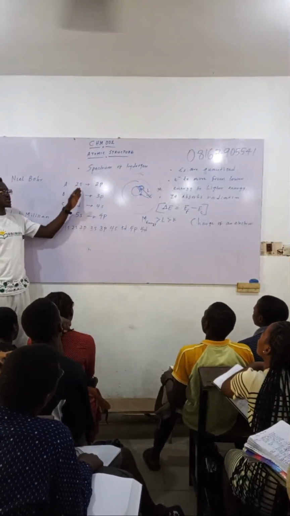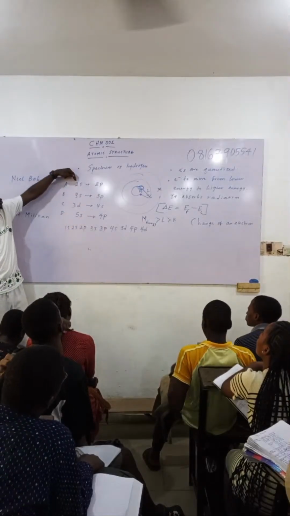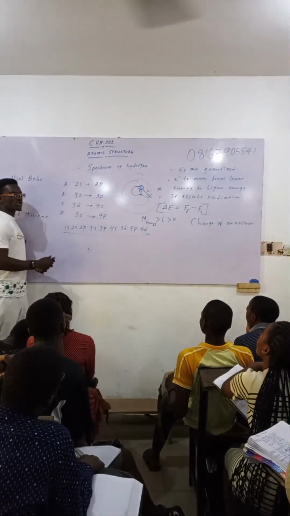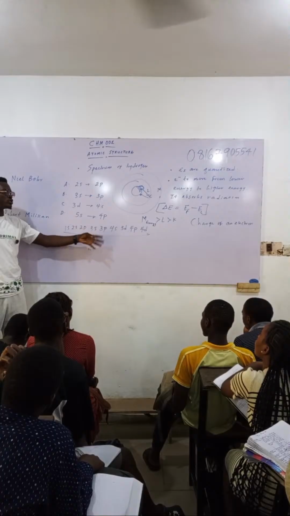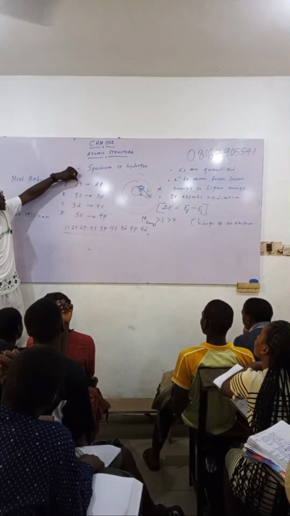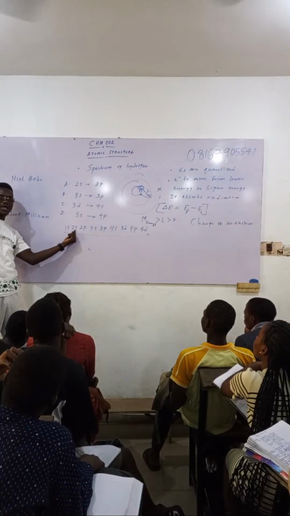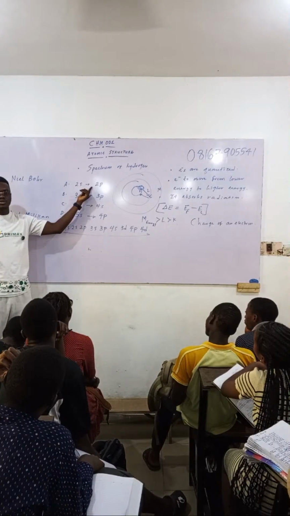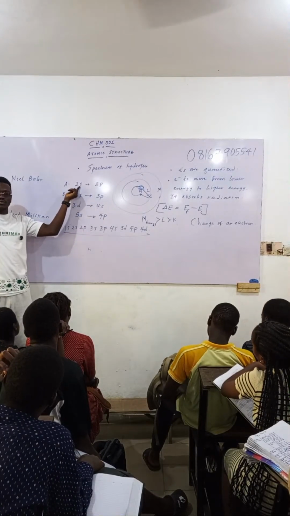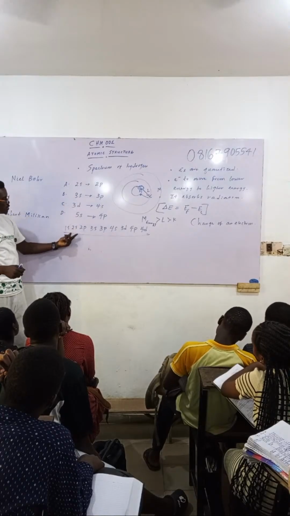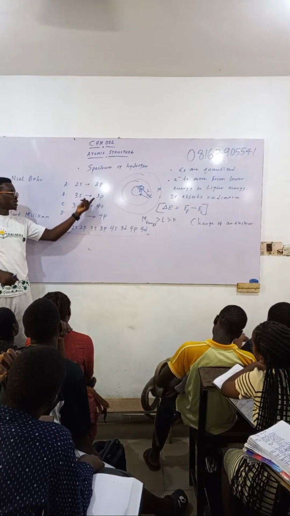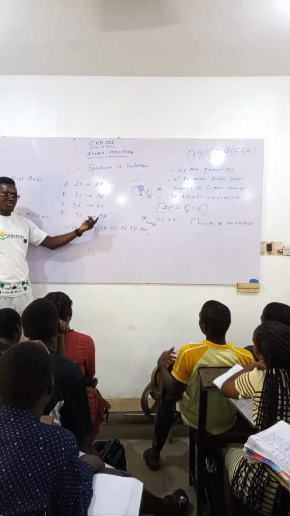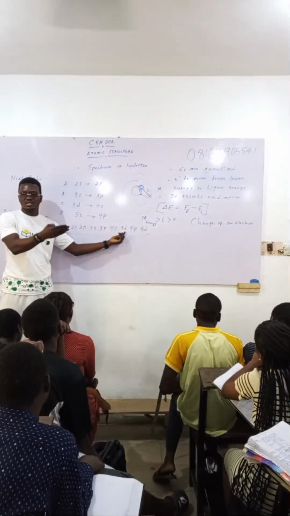If an electron goes from 2s to 2p, that means its energy increases outward like this. Those of you that have basic knowledge of chemistry, if you don't know how I wrote this, we are getting there soon. If I move from this place to this place, that means I'm moving from lower energy to higher energy. Will it absorb or emit energy? Absorb. That means this one involves absorption of energy. If I'm moving from 3s to 3p, that's from lower to higher, it absorbs. If I'm moving from 3d to 4s, what's that? Emit, because 3d is of higher energy than 4s.